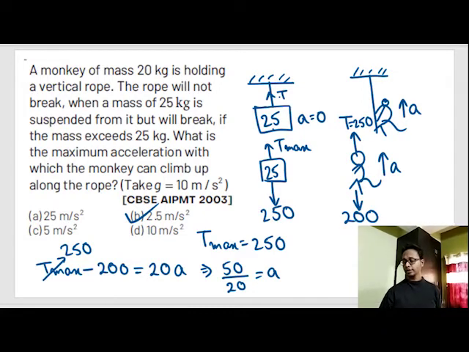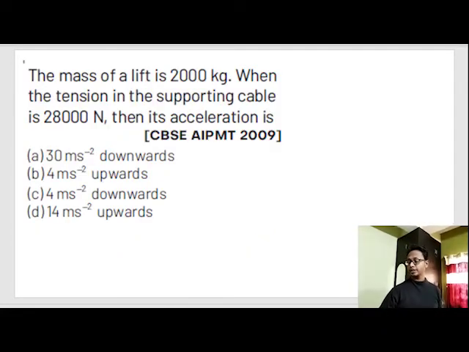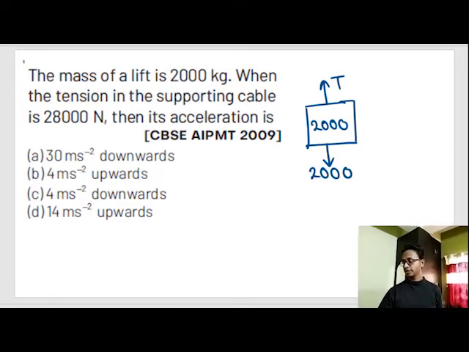Now let's look at the next question. The mass of a lift is 2000 kg. When the tension in the supporting cable is 28,000 Newton, then its acceleration is? This is a lift. This is 2000 kg. Let's draw the forces on this lift. A cable is pulling this lift up, and the gravity force is acting downward. The gravity force is the mass into 10, so 2000 into 10 is 20,000.